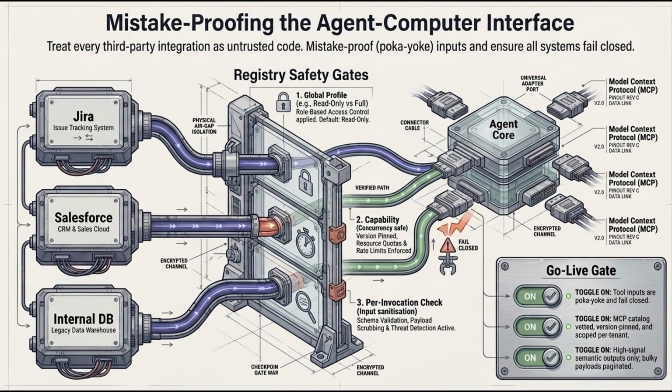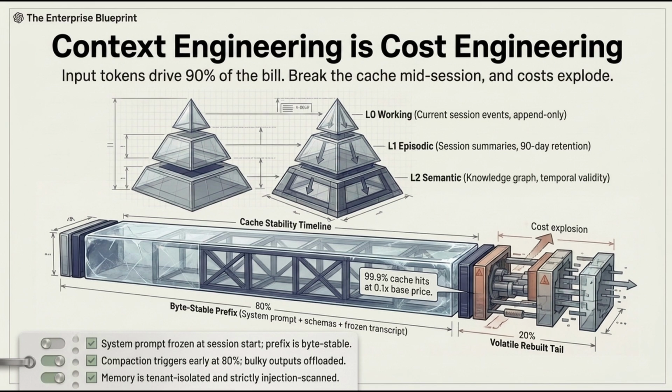The Model Context Protocol (MCP) provides a USB-C for AI, allowing you to build one connector that works across multiple clients with a centralized governance theme. Context engineering is essentially cost engineering, as input tokens represent 90% of the bill. Use cache stability, byte-stable prefixes, to reduce costs by up to 10x. Implement managed compaction at 80% budget and tier memory into working L0, episodic L1, and semantic L2 layers.